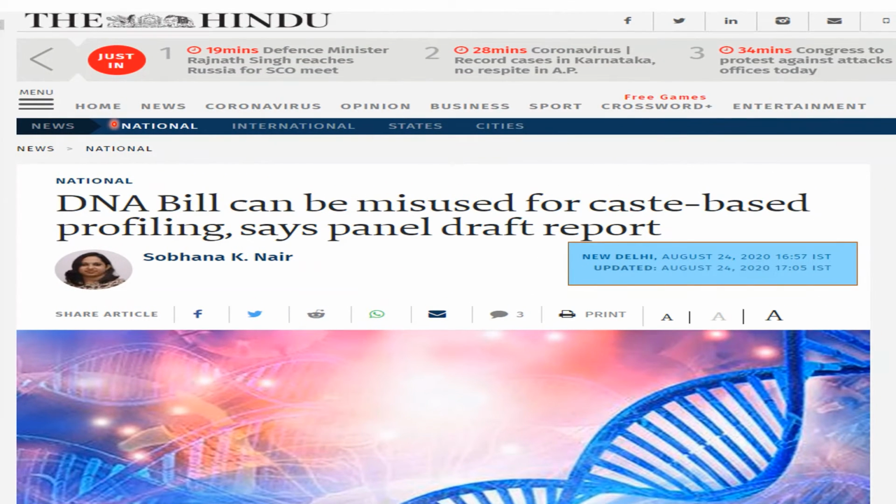Students, today I'll talk about a very interesting and equally important topic. Now, this is an article published in the world famous The Hindu newspaper on 24th August 2020. This article talks about how the DNA bill can be misused for caste-based profiling, says the panel draft report. This article is concerned with DNA profiling, which is also called DNA fingerprinting.